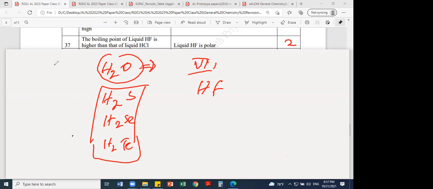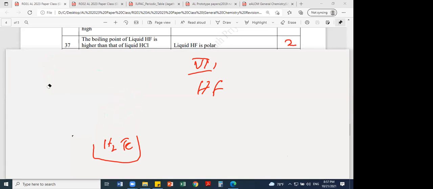the hydrogen bonding. The same scenario for group 5 also. In group 5, ammonia has the highest boiling point because of hydrogen bonding compared to the others in the same group. We don't need to mention the atomic radius, atomic volume, ionic radius or covalent radius. We don't need to point out those things when you compare. Right.